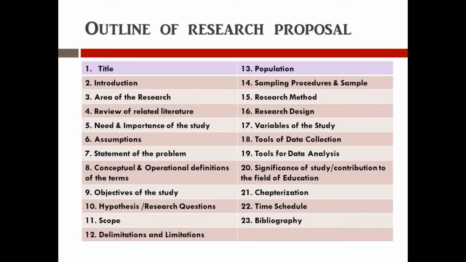The outline of the research proposal is as follows. First is the title, introduction, area of the research, review of the related literature, need and importance of the study, assumptions, statement of the problem, conceptual and operational definitions, objectives of the study, hypotheses, scope, delimitations and limitations, population, sampling procedures and sample, research method, research design, variables of the study, tools of data collection, tools for data analysis, significance of study, chapterization, time schedule, and bibliography.